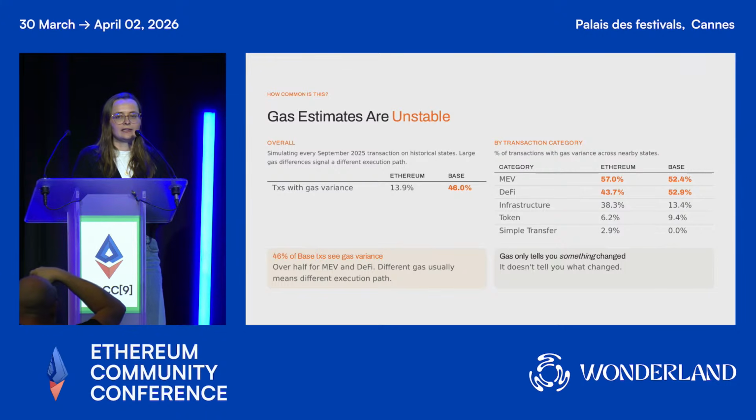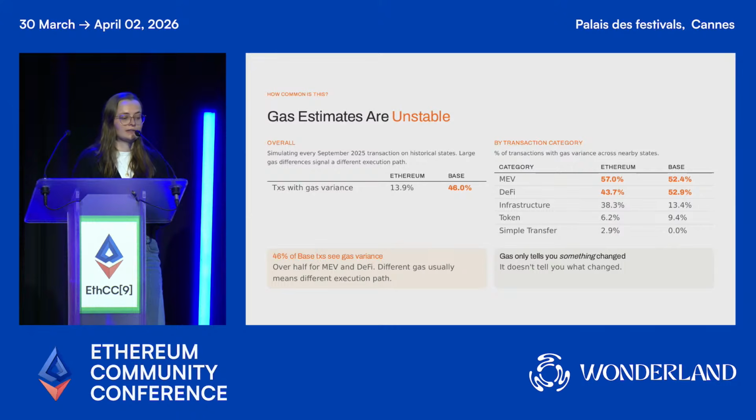Now, we also look at this by category, and it's probably no surprise to all of you that especially MEV and DeFi show a lot of gas variance. Nearly 50% of all transactions on Base and Ethereum exhibit gas variance, while simple transfers, for example, exhibit almost none.